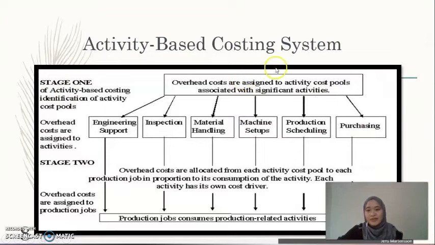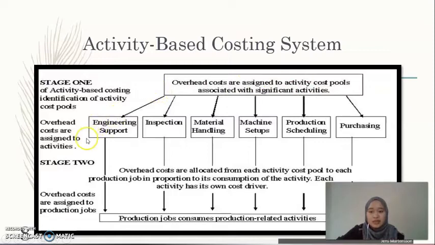This is the diagram for the activity-based costing system, which includes stage 1 and stage 2. Stage 1 of activity-based costing is the identification of activity cost pools, and stage 2 is where overhead costs are assigned to production jobs. So let's move on to the first step, which is that overhead costs are assigned to activity cost pools associated with significant activities.